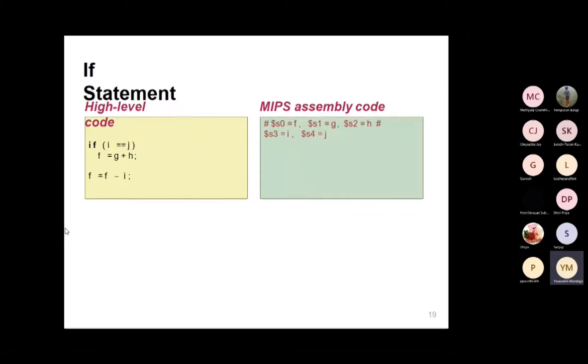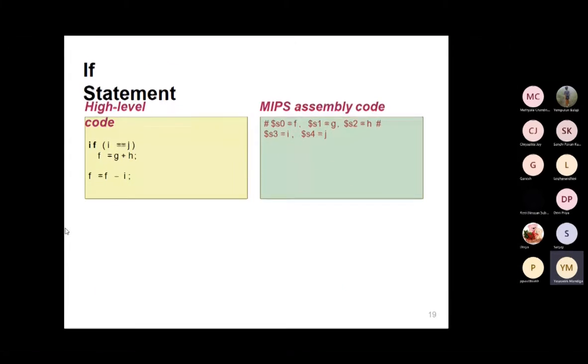See how many registers we are using here. In place of f, first of all, f we take as s0, and then for g we take s1, for h we take s2, for i we take s3, and lastly for j we take s4. In total, we are using 5 registers here.